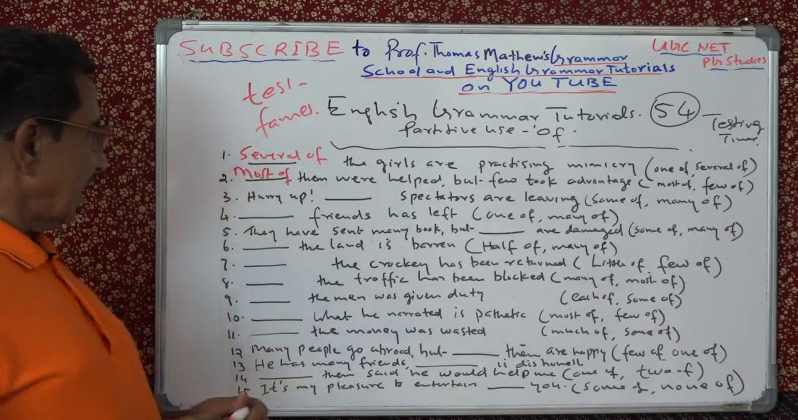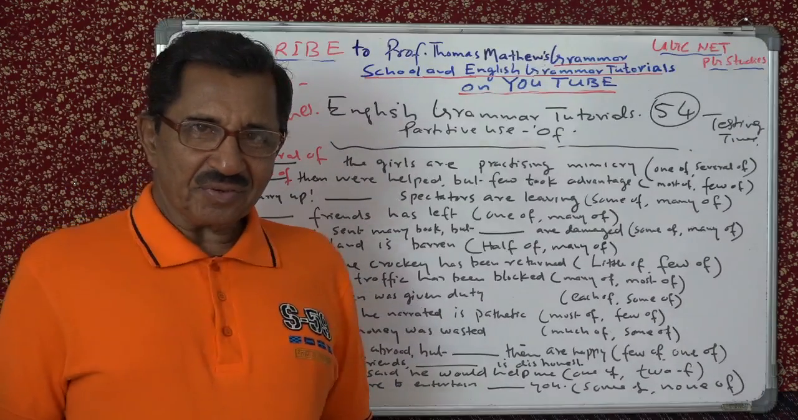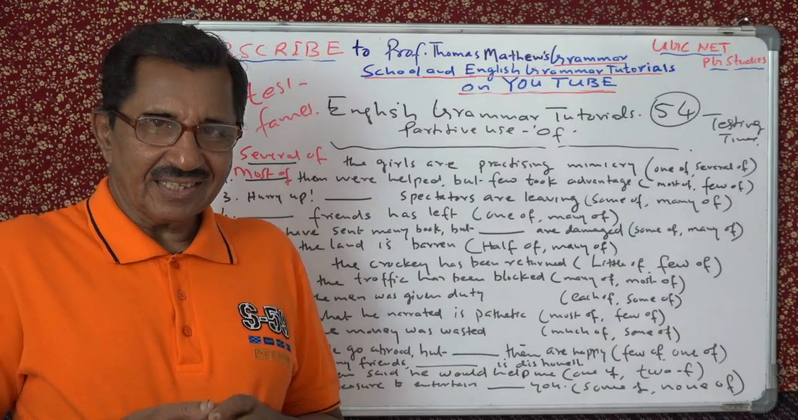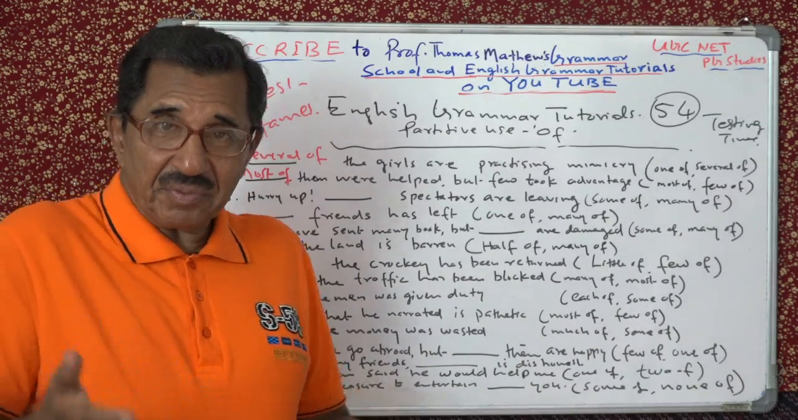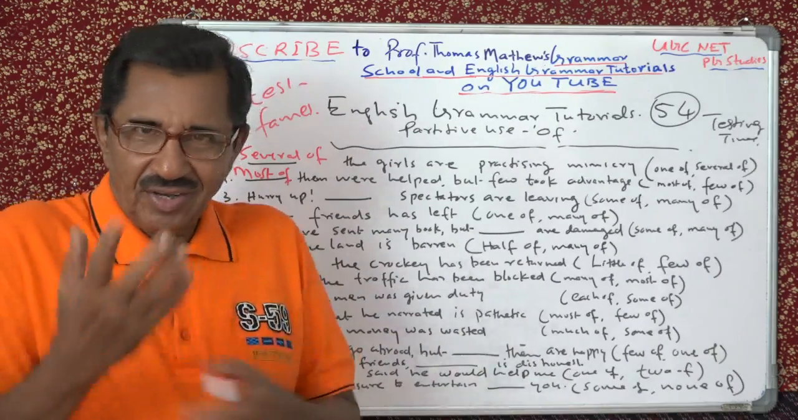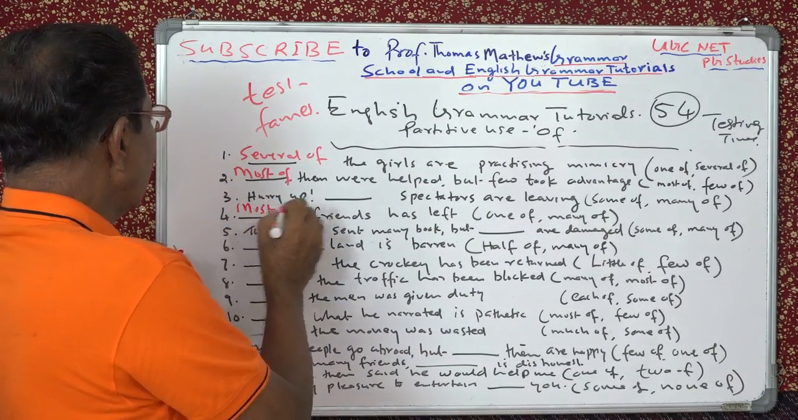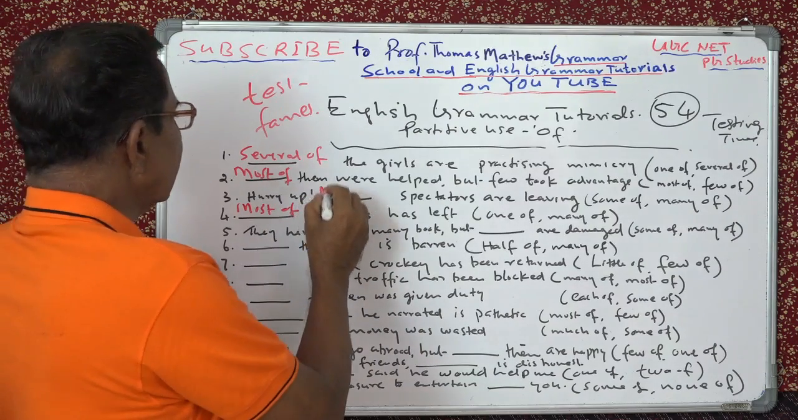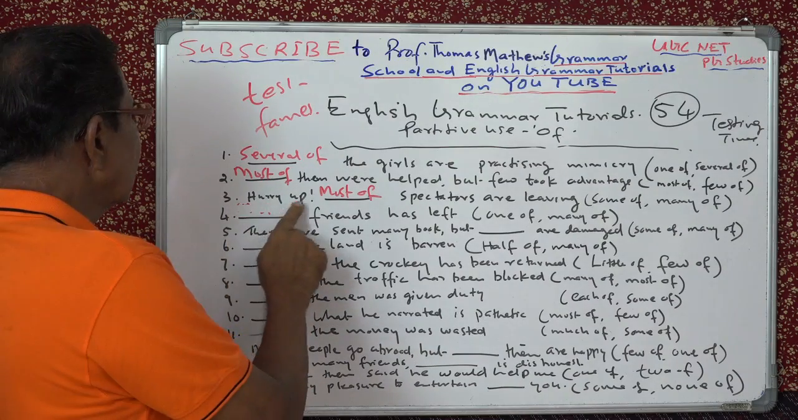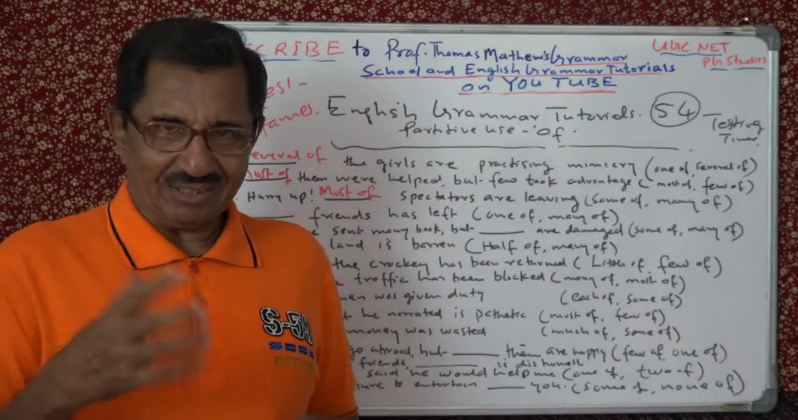Right? Okay. Now third one, hurry up, spectators are leaving. Some of or many of. You can use both, but which is better? Hurry up. Most of the spectators are leaving. That's why you have to hurry up. So most of. If you write some of, that also we can say is grammatically correct. But here the meaning is not logical then. There should be some logic also.